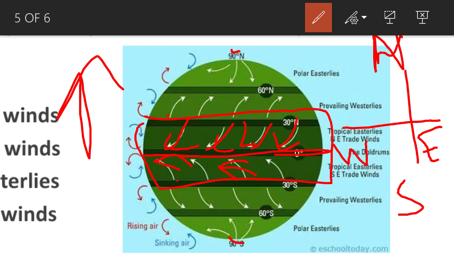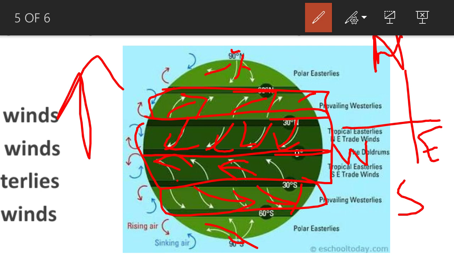Then we will find westerlies. These are called westerlies because they are running from the western side: in the northern hemisphere they run from the southwest direction towards the northeast direction, and in the southern hemisphere they run from the northwest direction towards the southeast direction. As we move further towards the pole, we will find that there are polar winds.